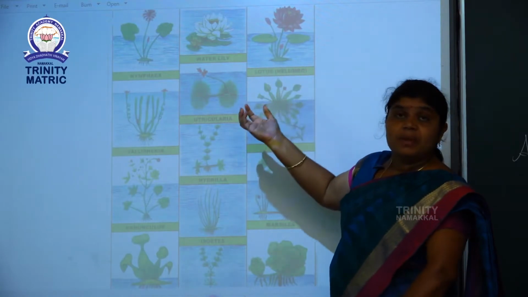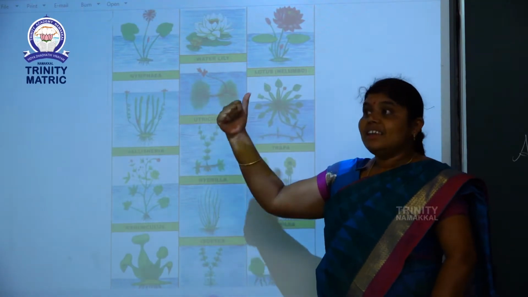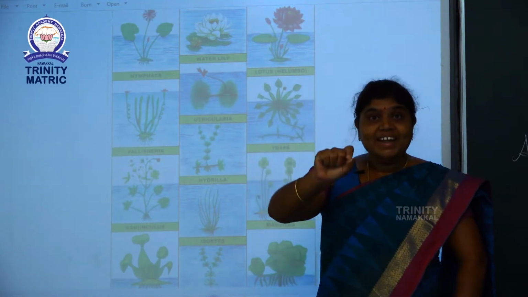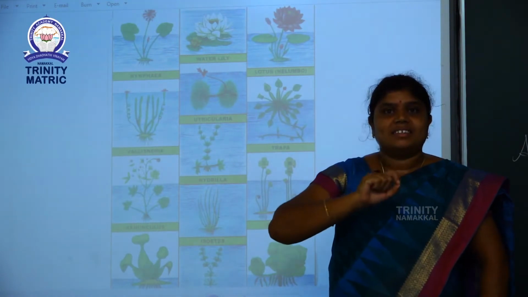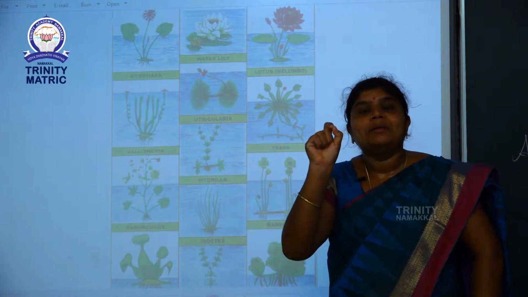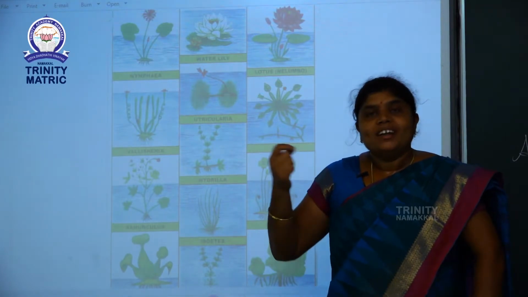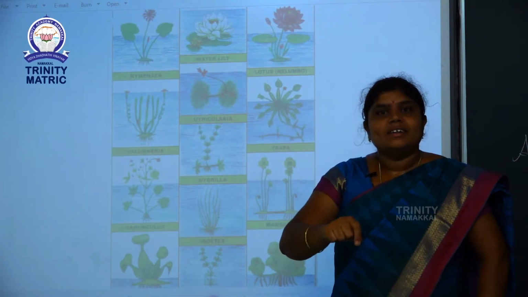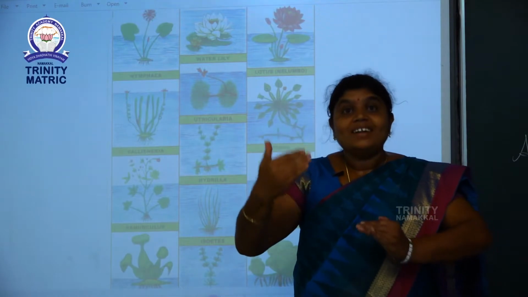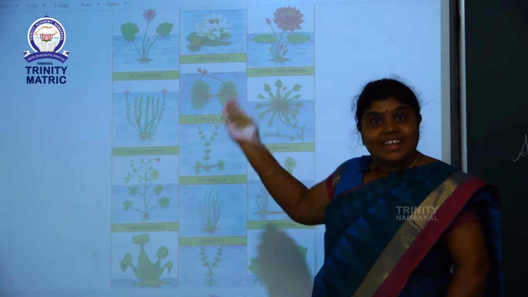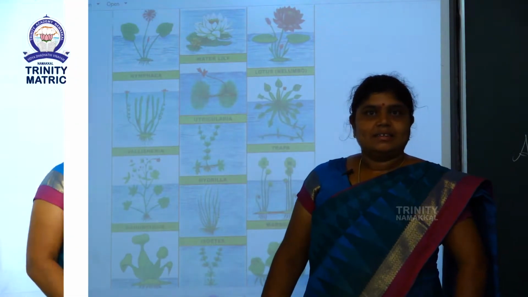What is the purpose of these plants living in the water? These plants provide nesting places to small animals. So water animals live in water. Sometimes those water animals live in the water plants.